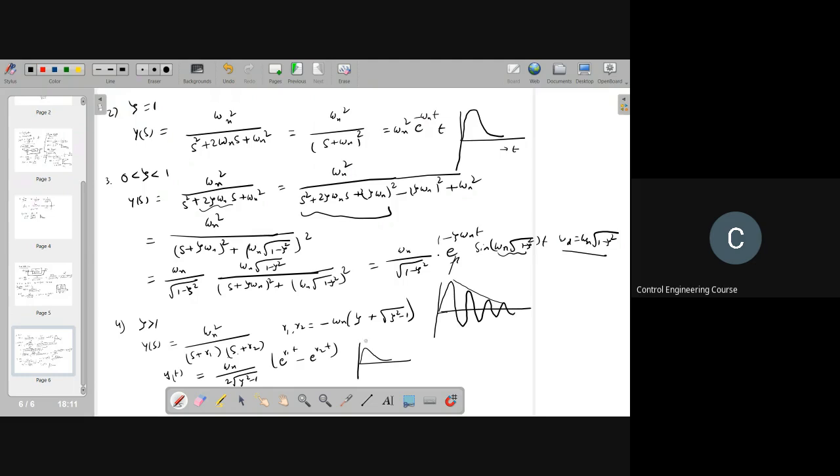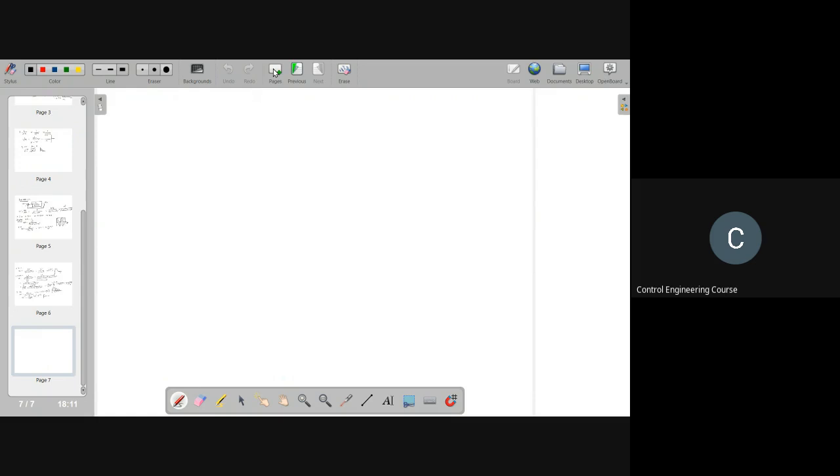Now we will see the step response of the second order system. Ma'am, can you please explain the case when zeta is greater than 1?